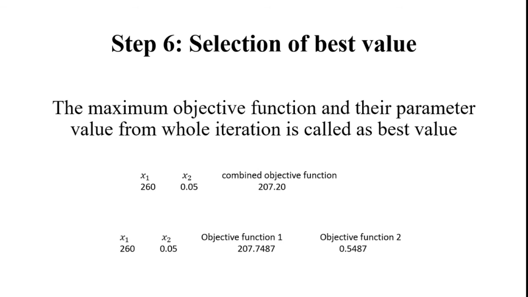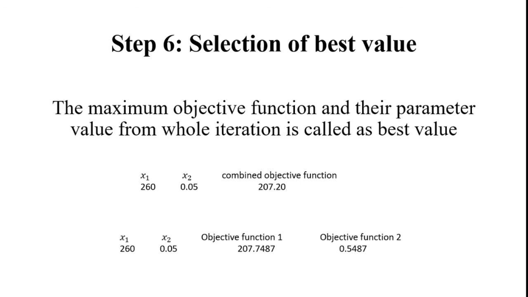The maximum objective function and its parameter values from the whole iteration are called the best value. According to our manual calculation, x1 is equal to 260, x2 is equal to 0.05, which we got from the calculation conducted in the previous slide. The combined objective function I got is 207.20.